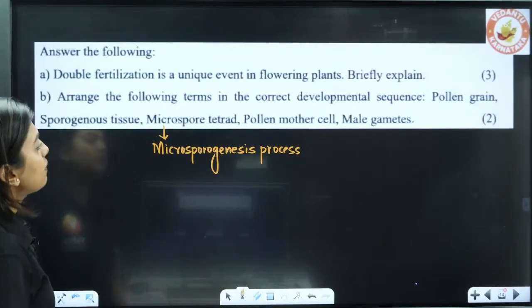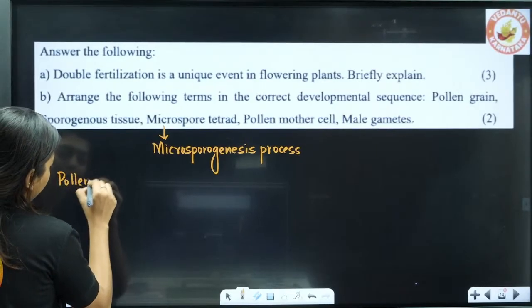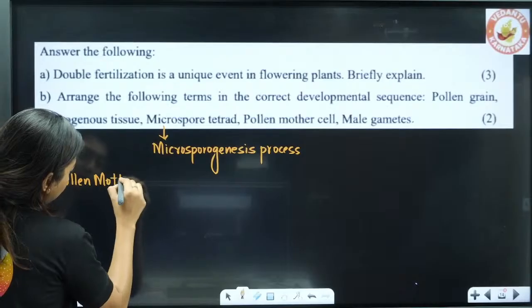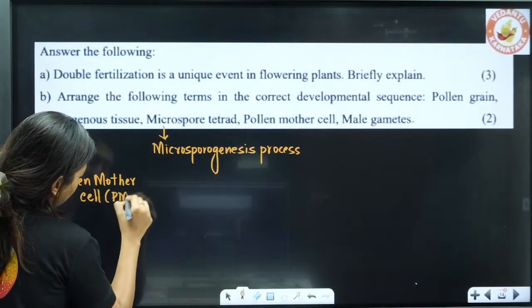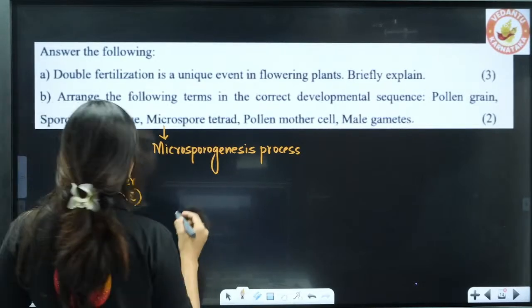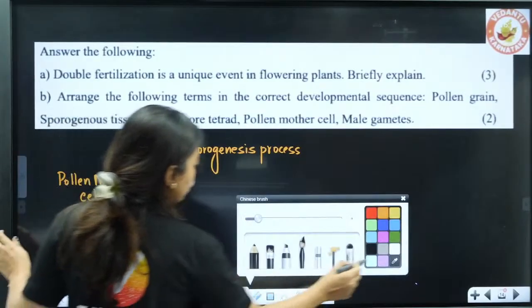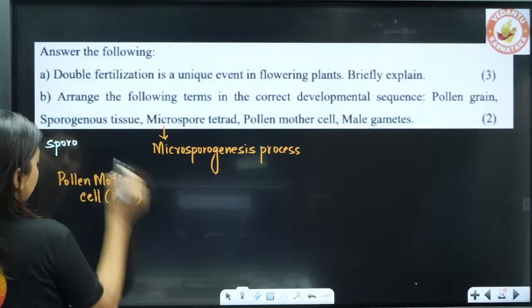So look here, we start obviously from the mother cell. Pollen mother cell, which is called PMC. Before the pollen mother cell, we need the sporogenous tissue.